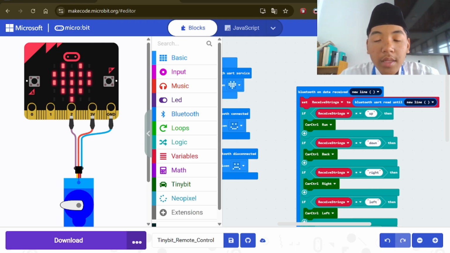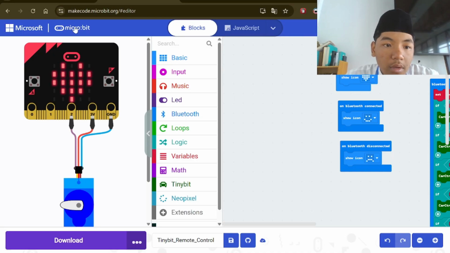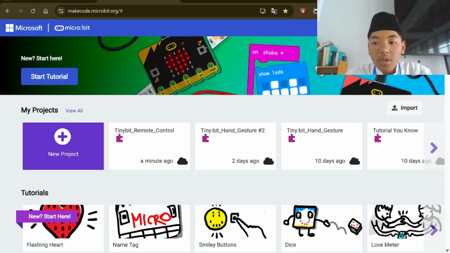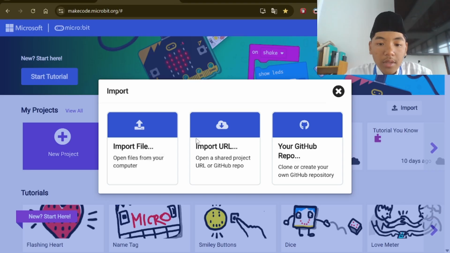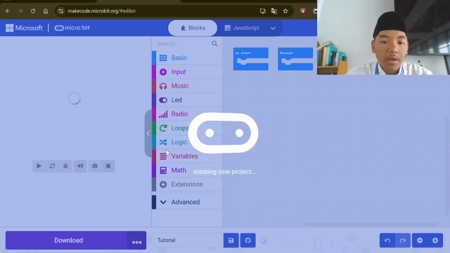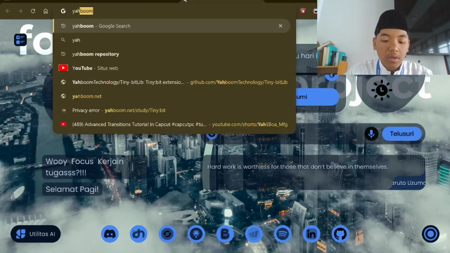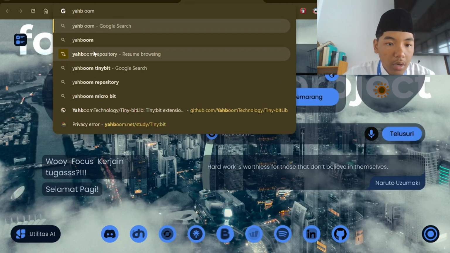Now I will make a video tutorial on how to make a Tiny:bit remote control. Okay, before that, the first thing, go to the repository.